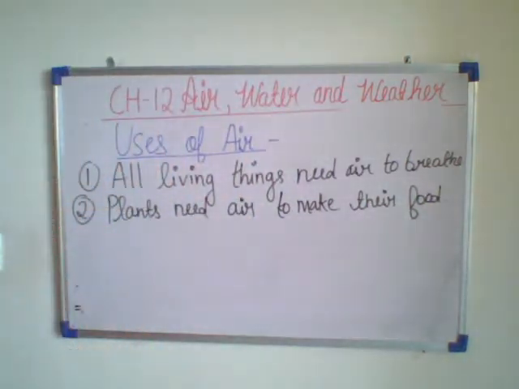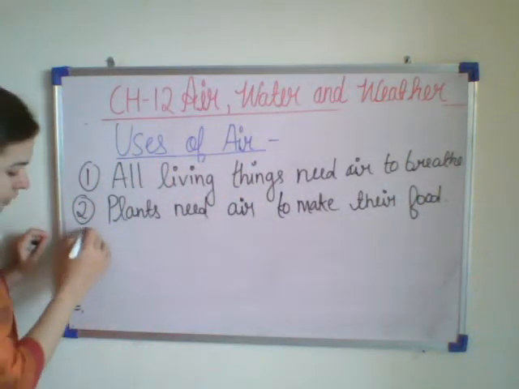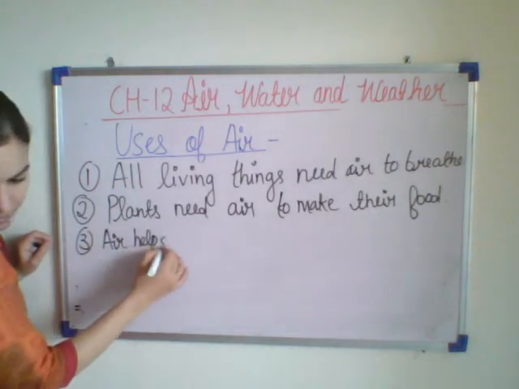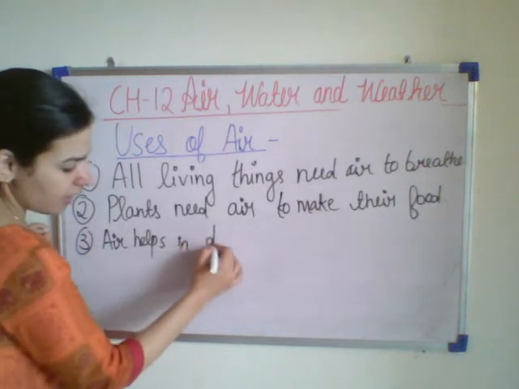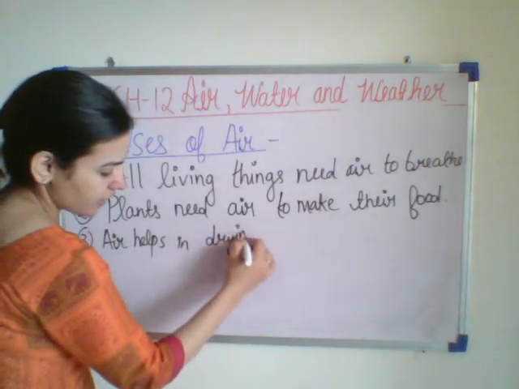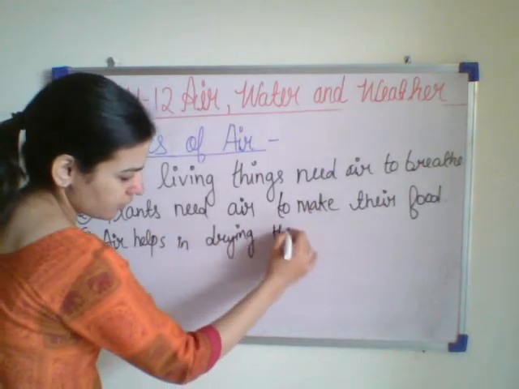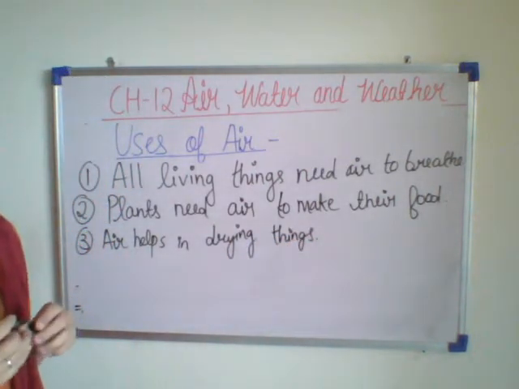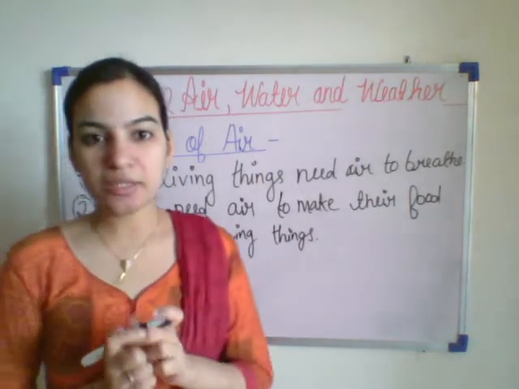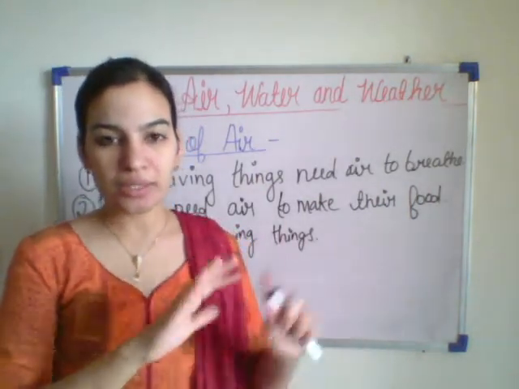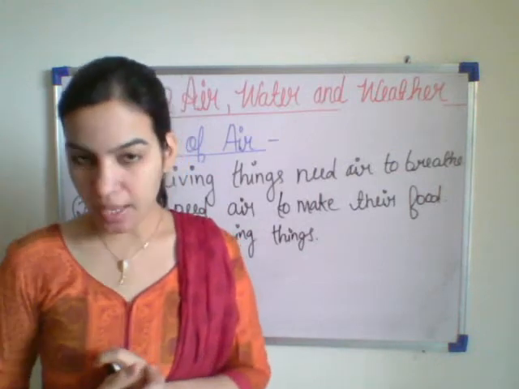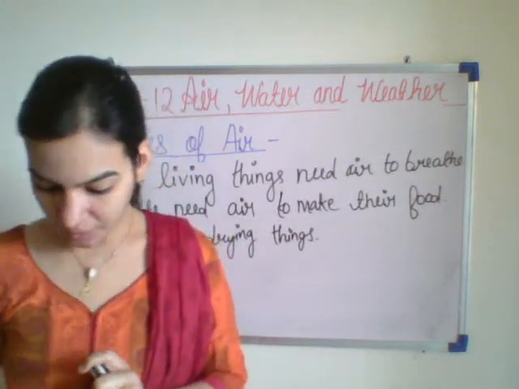Now what is the third use? Air helps in drying things like clothes and wet surfaces. The clothes your mother puts in the balcony or in the open space dry by the air and sunlight also.